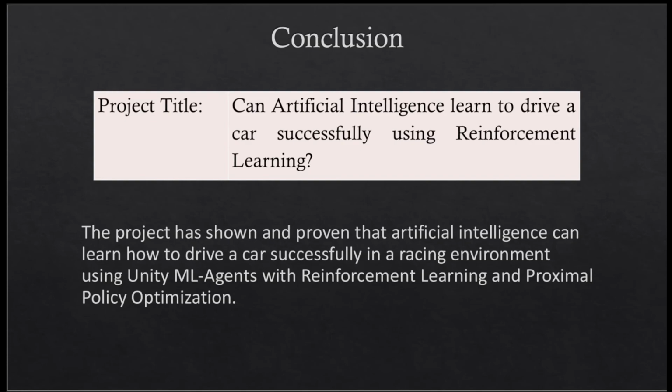The project has shown and proven that artificial intelligence can learn how to drive a car successfully in a racing environment using Unity ML agents with reinforcement learning and proximal policy optimization. The agents managed to complete perfectly the first complex track on which they were learning, and they also managed to complete the way more complex track which they had never seen in the training.